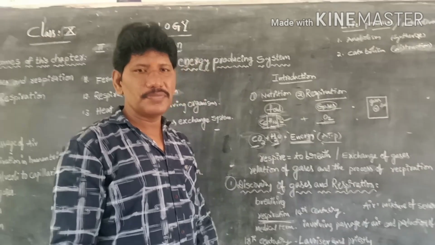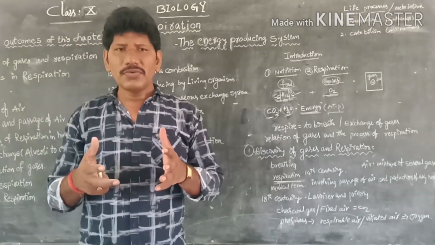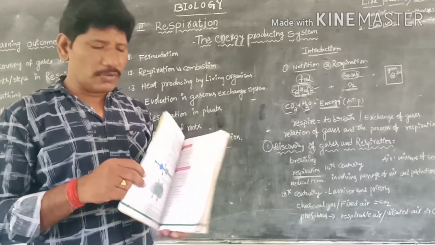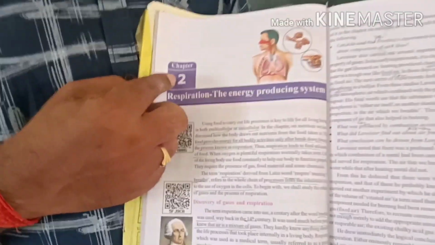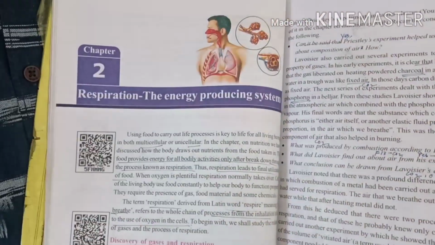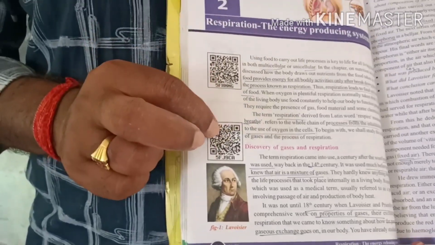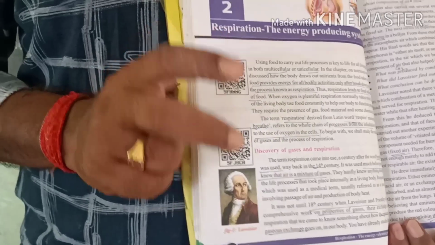Cellular respiration. Coming to that, when we discuss the introduction of respiration, I would like to show the topic in the second chapter. Respiration means the energy producing system. Here they have clearly given the QR codes. Please download the Diksha app from the Play Store.